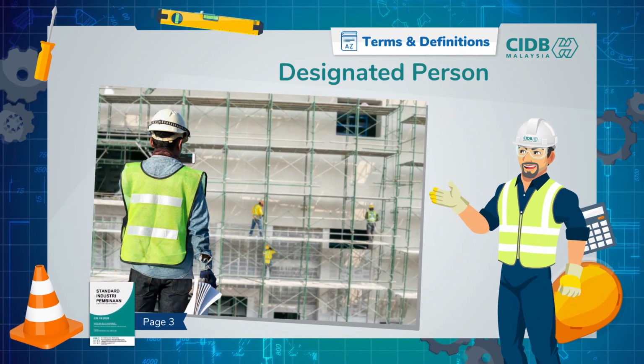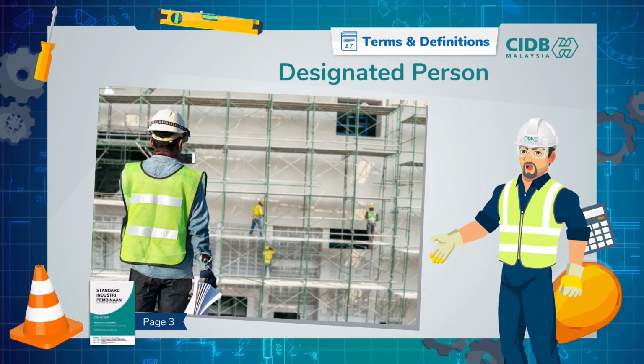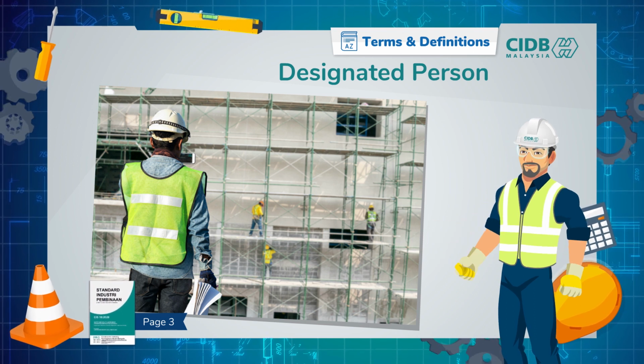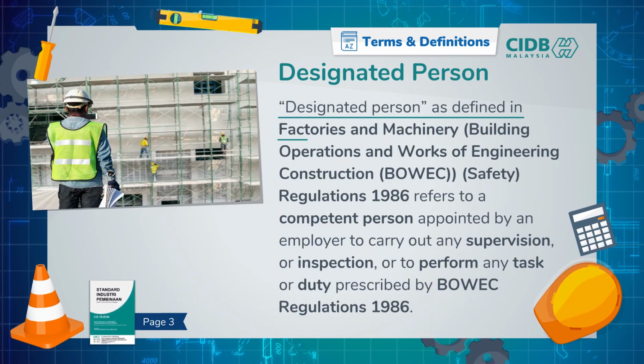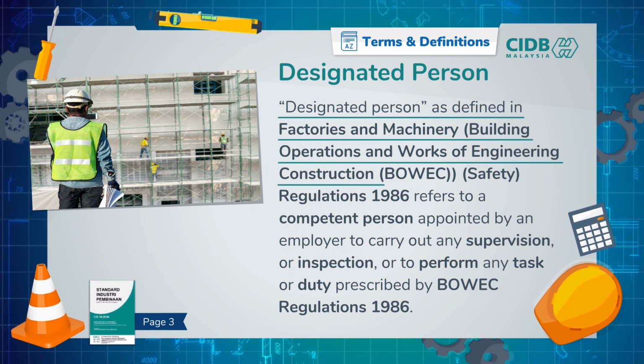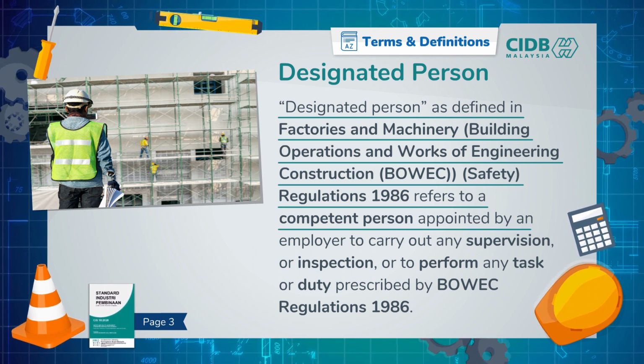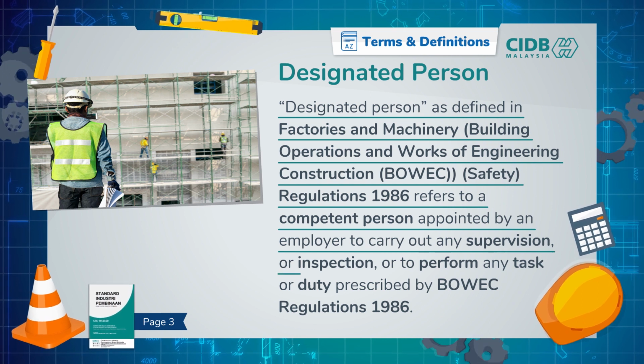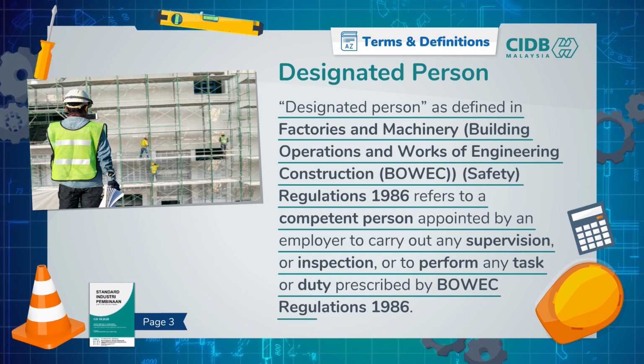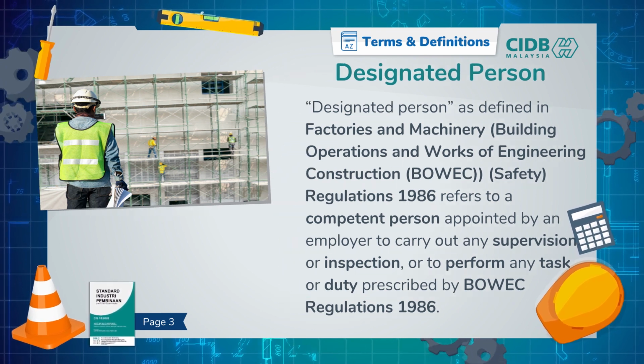Designated Person or DP. We hear this a lot, but do you know how this term came about? DP is defined in factories and machinery, building operations and works of engineering construction, in short, BOWAC, Safety Regulations 1986. And it refers to a competent person appointed by an employer to carry out any supervision or inspection, or to perform any task or duty prescribed by BOWAC Regulations 1986.